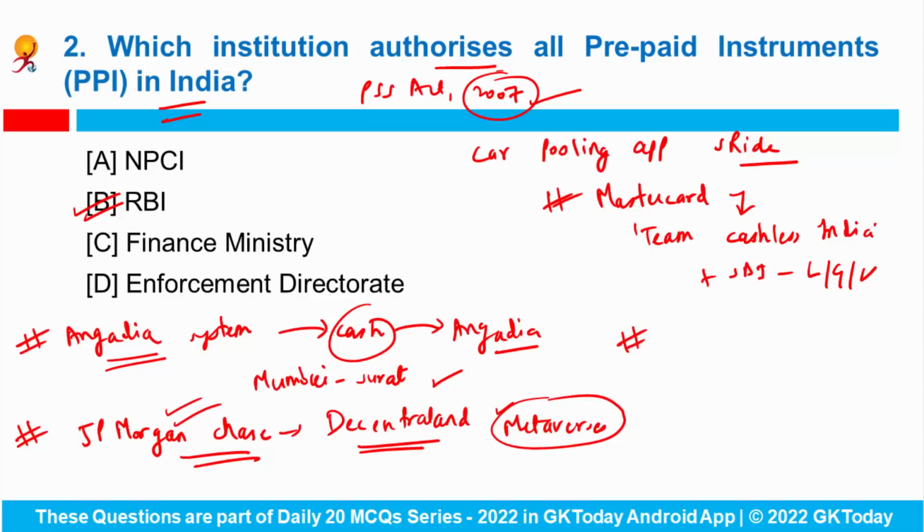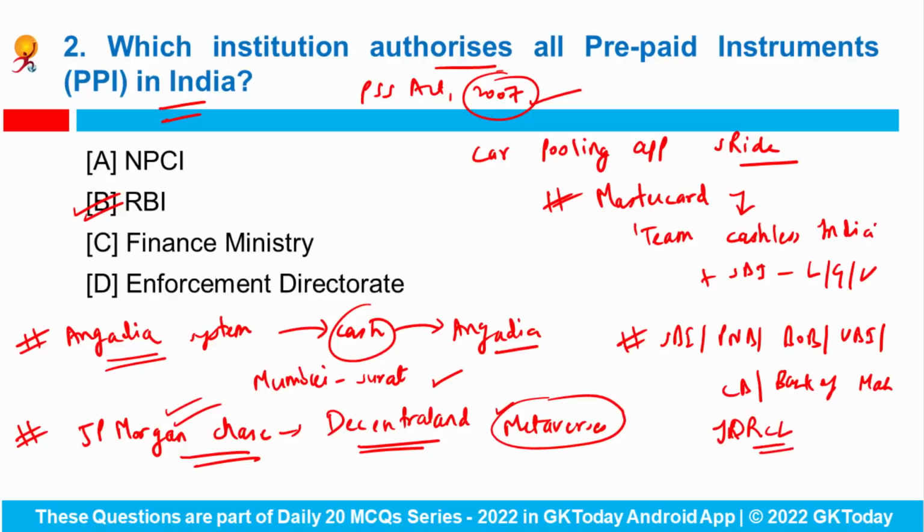Fine. Then SBI, Punjab National Bank, Bank of Baroda, Union Bank of India, Canara Bank and Bank of Maharashtra have announced their subscription to the shares of IDRCL. What is this? Indian Debt Resolution Company Limited. So public sector banks and public finance institutions will hold a maximum of 49% in the stake of IDRCL, while the remaining stake will be with private sector lenders. Fine. So you have to remember the name of these banks.